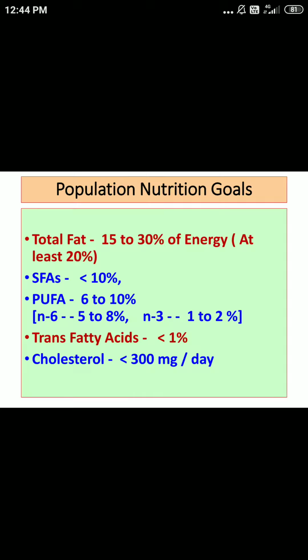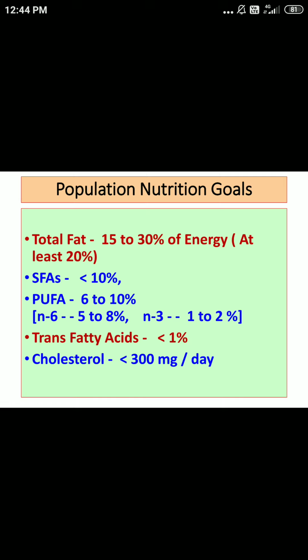So 6 to 10% energy we should get from PUFAs. Again, omega 6 or N6 should provide 5 to 8%, and N3 should provide 1 to 2%. Trans fatty acids, less than 1%.